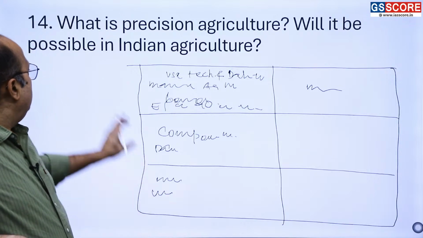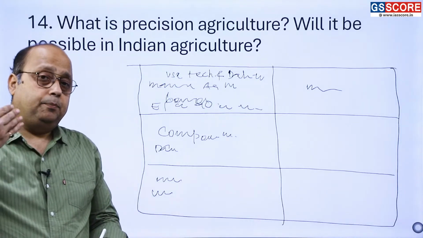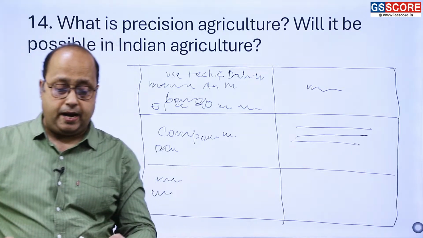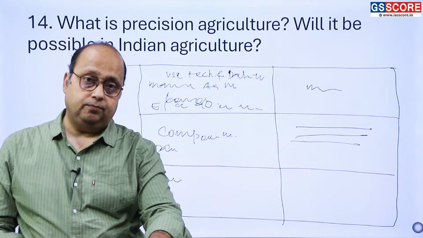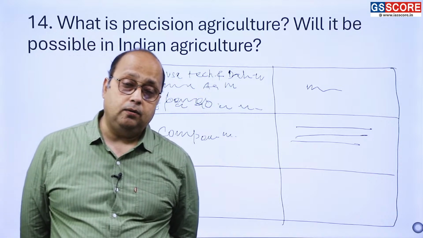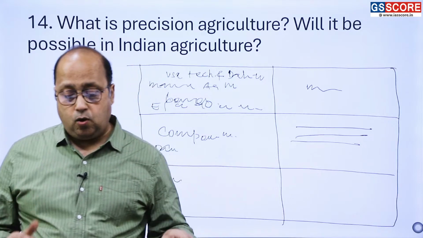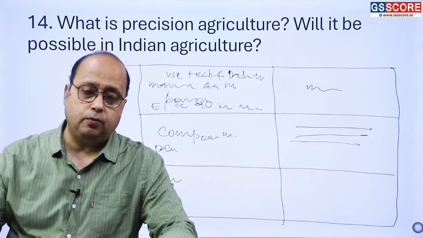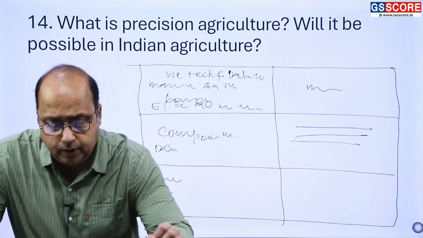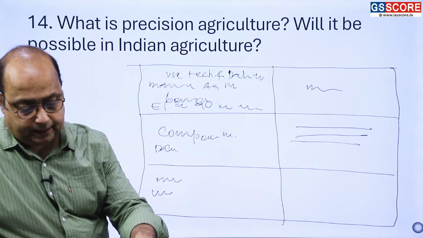And then when the second part comes, will it be possible in Indian agriculture or not? So before writing the possibility, you need to set a ground. You have to tell what are the conditions we have with the agriculture practices in India. We have so much wastage of water, right? Agriculture is a main component consuming most of the water. So in that way, you have to set a ground first, writing the critical characteristics of Indian agriculture, which says yes, there is a requirement. And then you have to discuss whether it is possible in Indian agriculture or not. So you have to give this hint here.